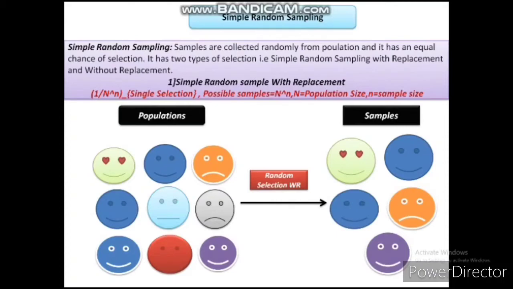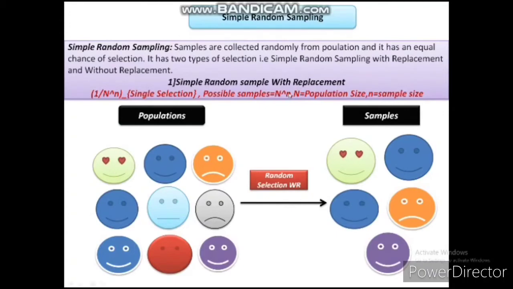Okay, and the probability of selection of these emotions is 1 upon N raised to n. Here capital N is population size and small n is sample size. Or I can say possible samples are also N raised to n.